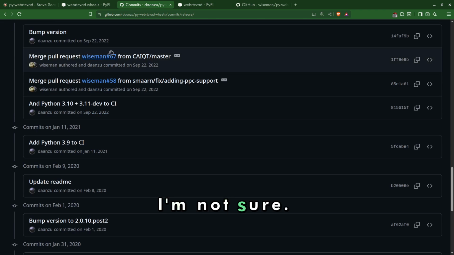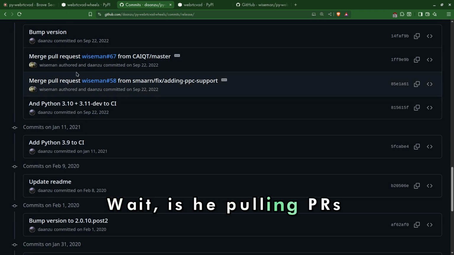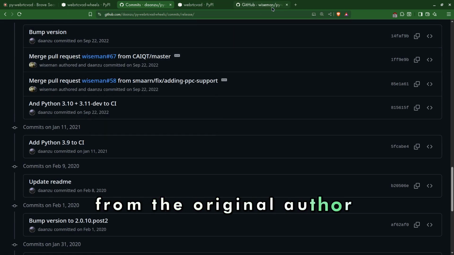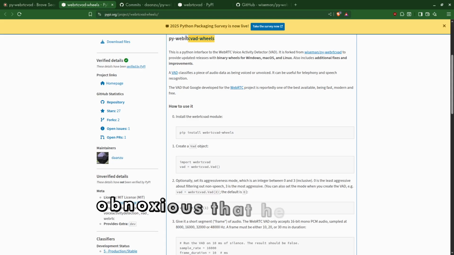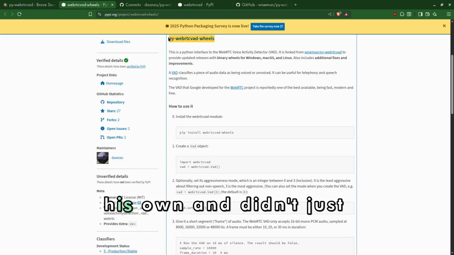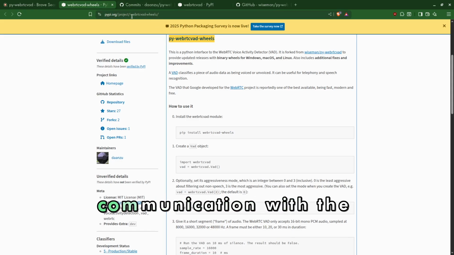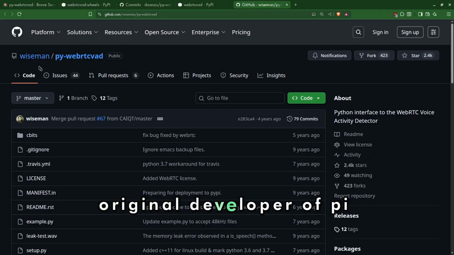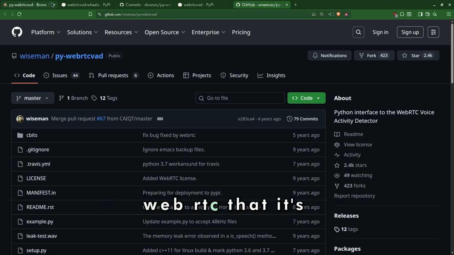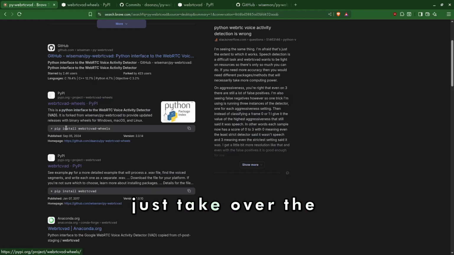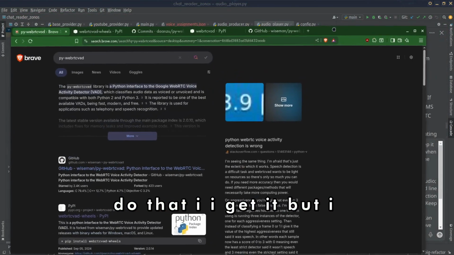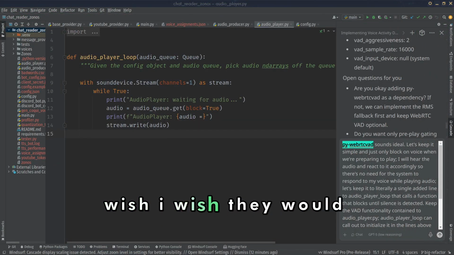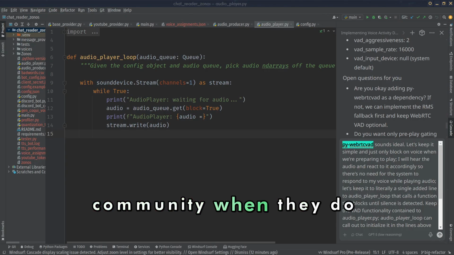I'm not sure... Is he pulling PRs from the original author of the library? Interesting. Okay, this seems to be the active version. Obnoxious that he made his own and didn't just take over. If he's in communication with the original developer of WebRTC VAD, it's annoying that he didn't just take over the existing project instead of making his own. It's annoying when people do that. I get it, but I wish they would think of the wider community when they do things like this.